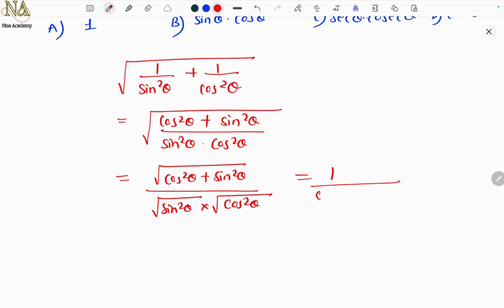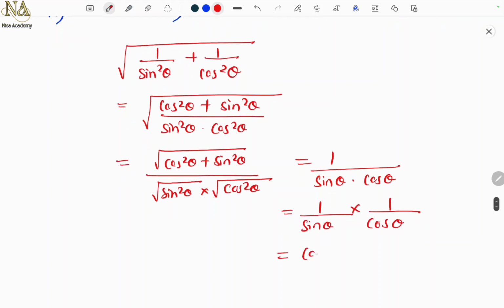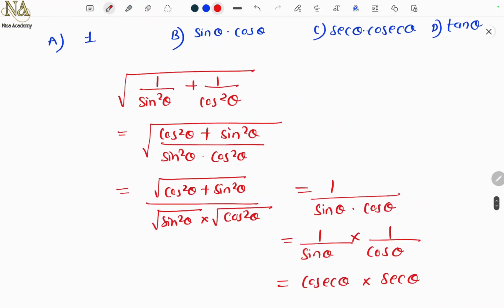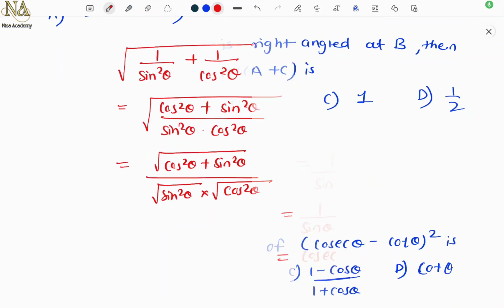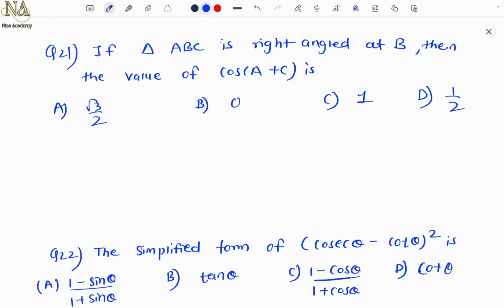And root sine square is sine theta, and root cos square is cos theta. So this is 1 upon sine into 1 upon cos. What is 1 upon sine? Cosec theta. And what is 1 upon cos? Sec theta. See here, cosec sec. Okay, so we got the answer. Option C.